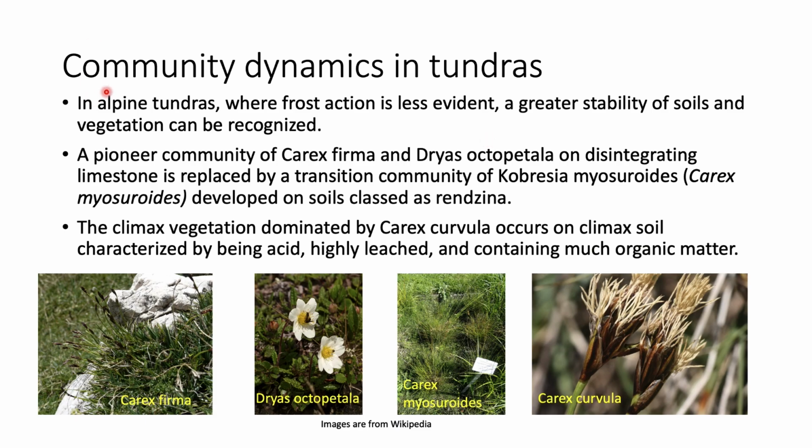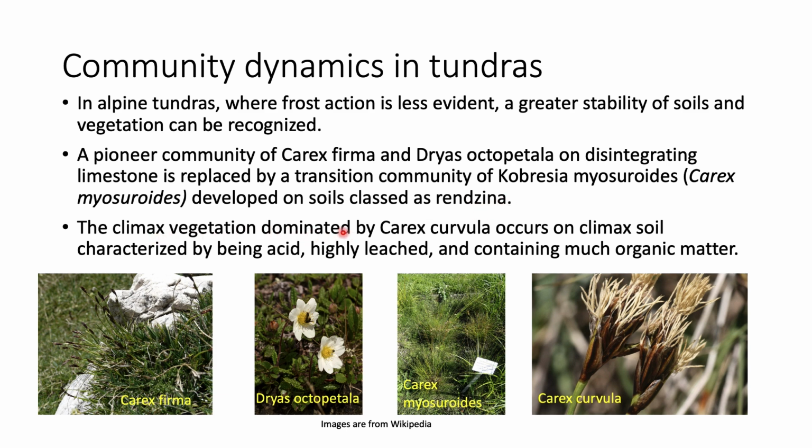And let us look at the community dynamics in tundras. In alpine tundras, where frost action is less evident, a greater stability of soils and vegetation can be recognized. So this is a little bit different from the Arctic region because alpine tundras are different compared to Arctic tundras. A pioneer community of Carex firma and Dryas octopetala on disintegrating limestone is replaced by a transition community which is developed on soils classed as rendzina.